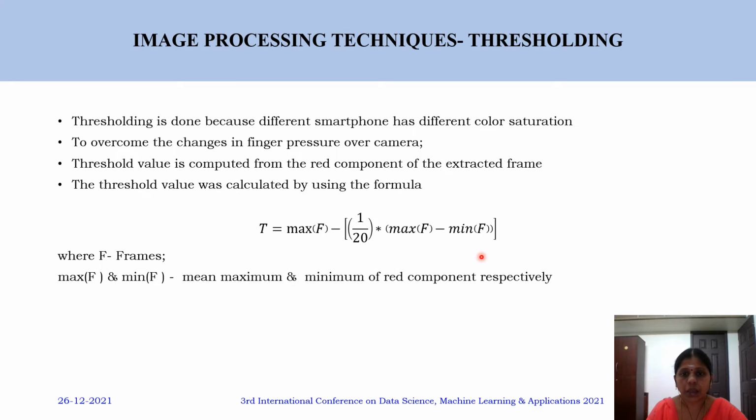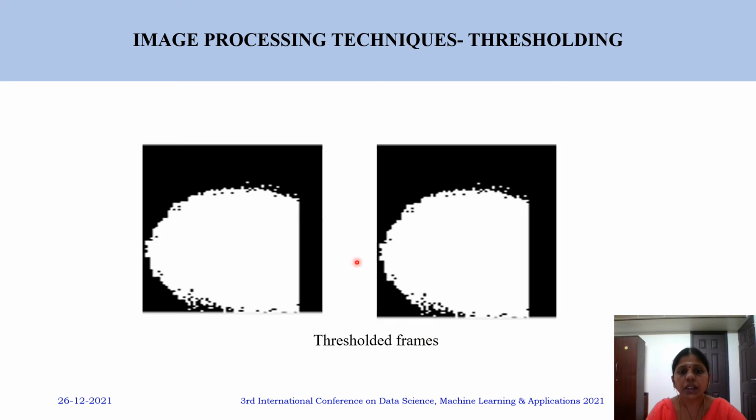Using those values, we compute the threshold value. Using the threshold value, we convert each frame into a binary image. Here we can see the thresholded binary image obtained for 2 frames for one particular participant.